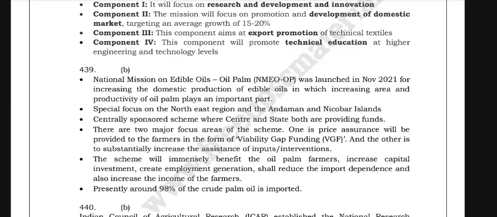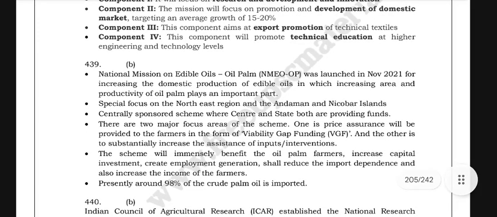National Mission on Edible Oils, Oil Palm, NMEOP, was launched in November 2021 for increasing the domestic production of edible oils, in which increasing area and productivity of oil palm plays an important part, with special focus on the northeast region and the Andaman and Nicobar Islands.